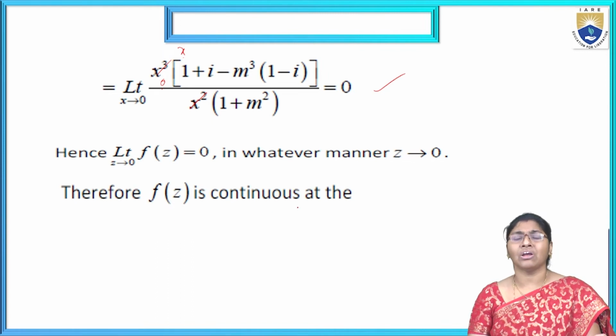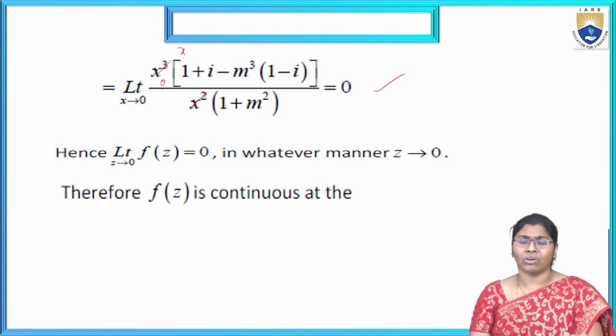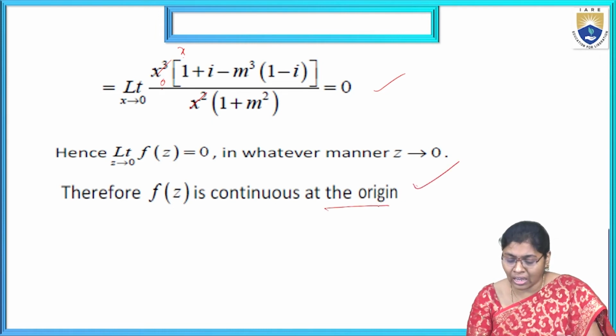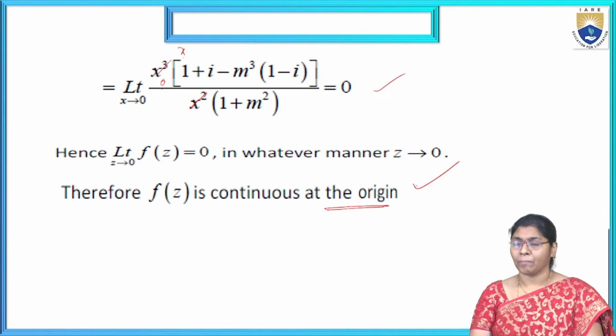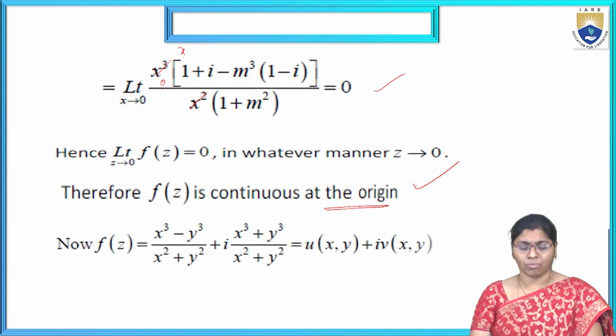Next, we are considering y tends to 0 and x tends to my square, or y tends to mx square and x tends to 0. That is also 0. Then the function is continuous. The given function is continuous at the origin. The limit exists and the function is continuous at the origin.